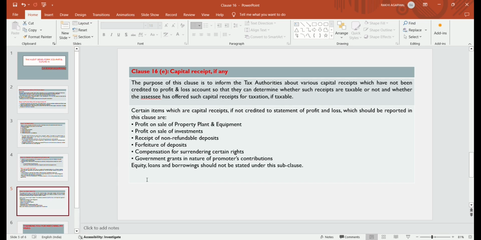In these, equity, loan and borrowing should not be stated. If you receive any equity, any loan, any borrowing, that should not be stated.